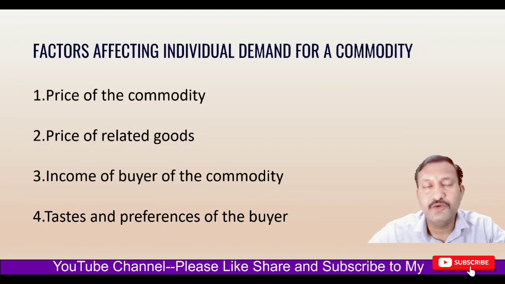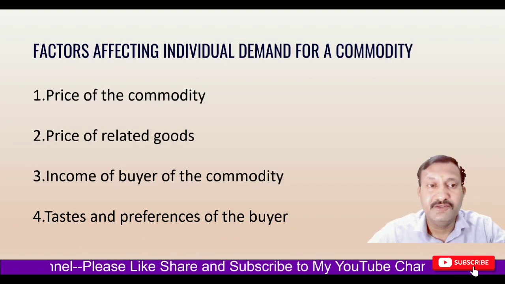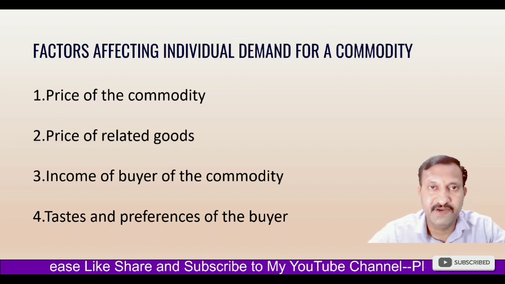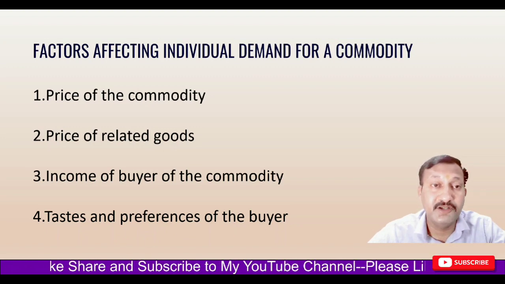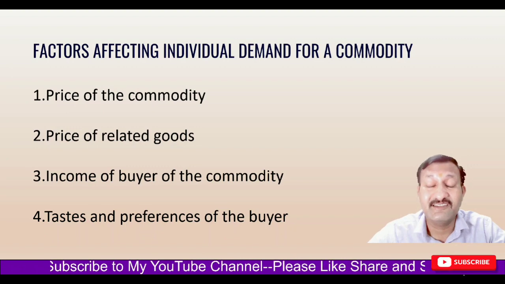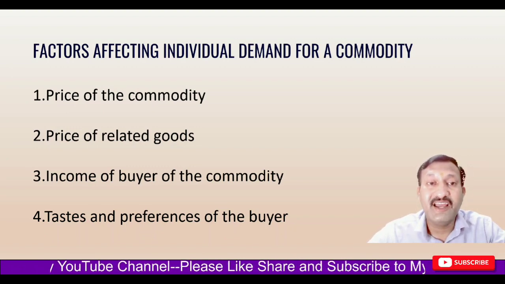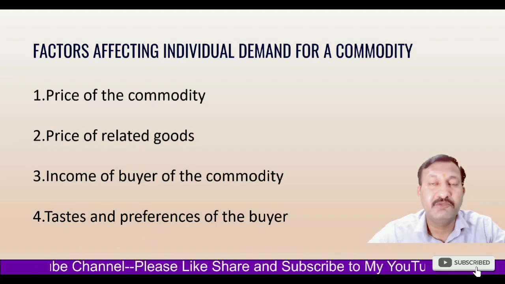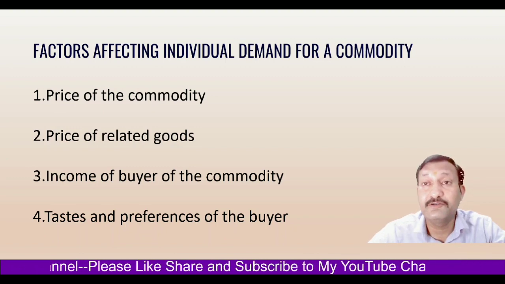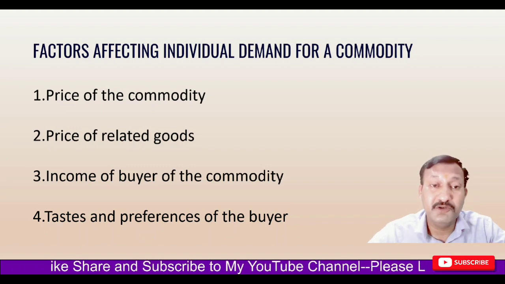Now let us talk about factors affecting individual demand for a commodity. These are the four factors which affect the individual demand for a commodity. The first one is price of the commodity. At what prices commodity is being offered. The second is price of related goods. That means what are the prices of related goods in the market. And third is income of the buyer of the commodity.